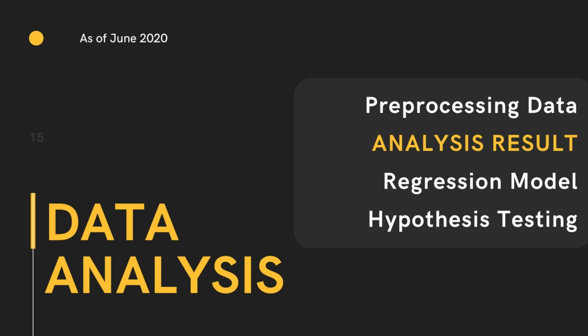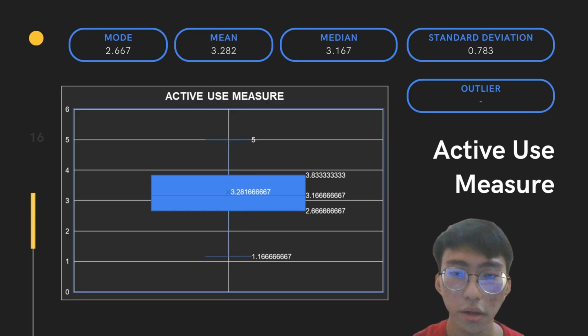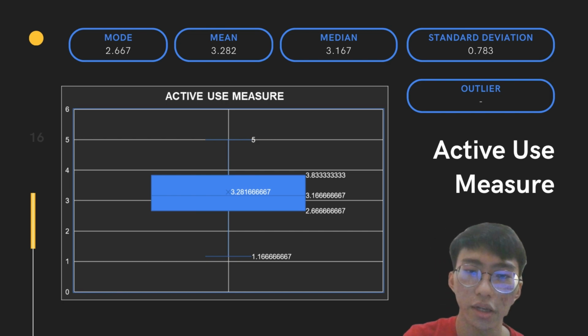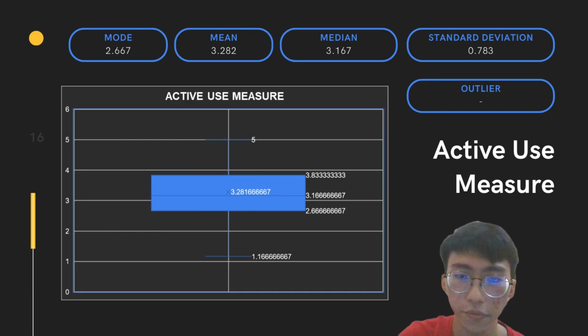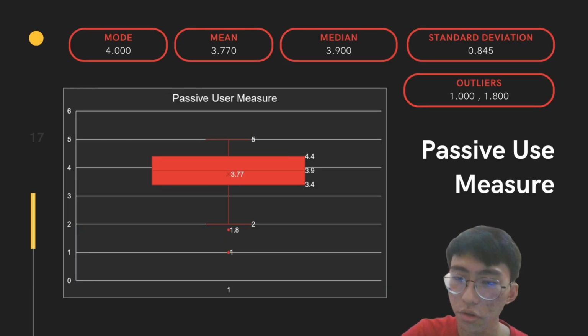The central tendency of our dataset will be represented using mode, mean, and median, while standard deviation represents the dispersion of the dataset. The first, the active use measure, gained a mode of 2.667, a mean of 3.282, a median of 3.167, and a standard deviation of 0.783, and there's no outlier for this measure. For the next measure, which is the passive use measure, it gained a mode of 4, a mean of 3.070, and a median of 3.9. The standard deviation is 0.845, and there are outliers of 1 and 1.5.